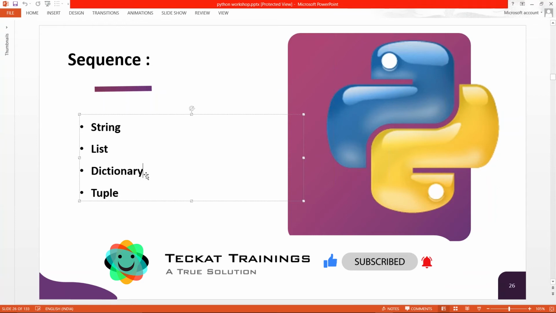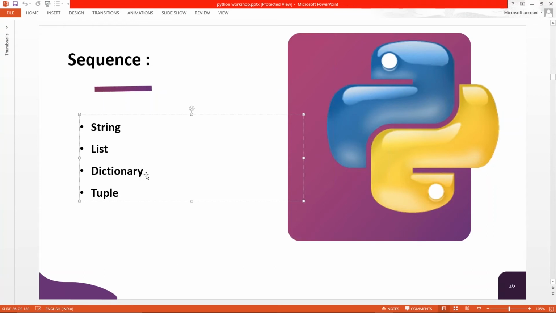Your values may be your name, your class, your phone number, your father's name, whatever marks you got in class 10th, 12th, and your other mark sheets. Everything will come under value. In a key, the name, your roll number. So I believe I have done a little explanation of dictionary.